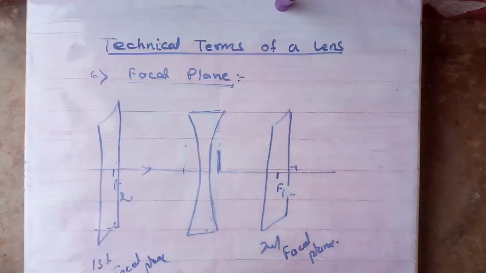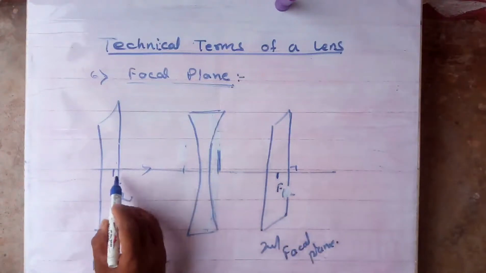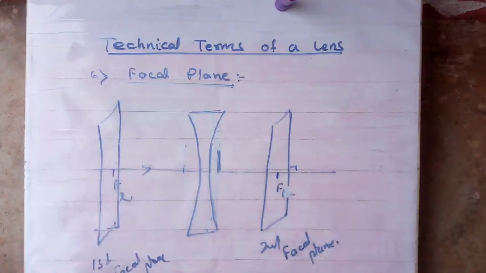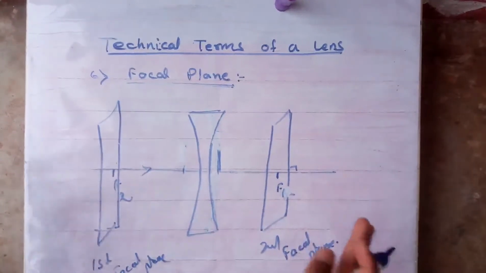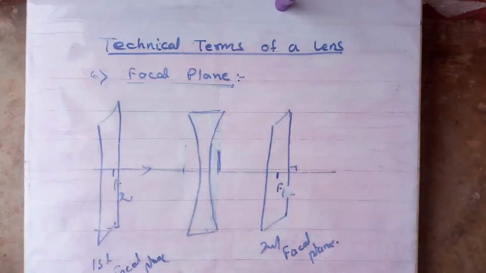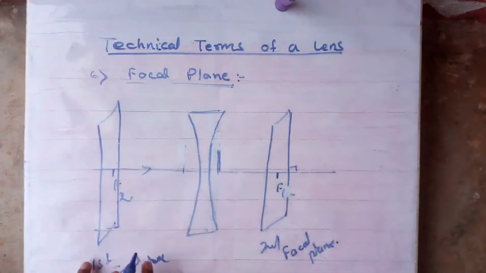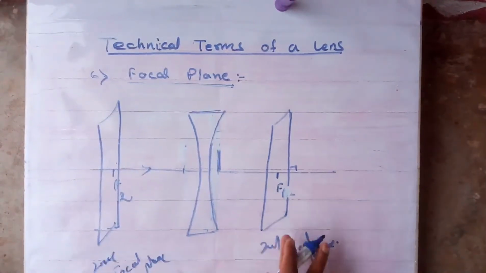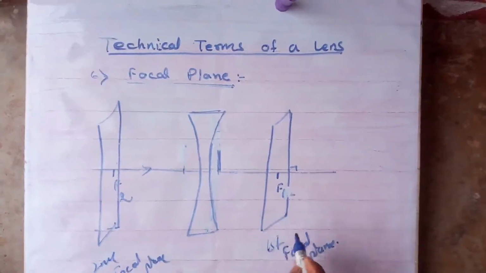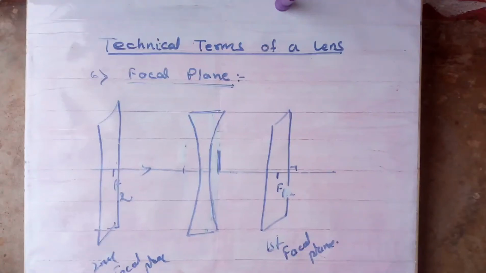The first focal point is the point from which rays coming along the focus become parallel to the principal axis after refraction through the lens. So according to the definition, for a convex lens, the left focus is the first focus, the right side is the second, and for a concave lens it's reversed. Clear? So accordingly, this is the first focal plane for the convex lens, but for the concave lens it is the second focal plane. And this will be the first focal plane. Clear? Okay.